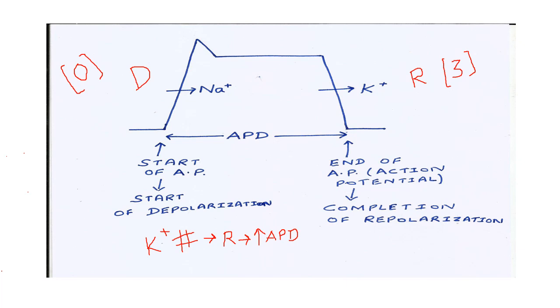So in the figure I can show repolarization is prolonged, repolarization is delayed due to drugs which are blocking potassium channel, and due to this delayed repolarization, action potential duration gets prolonged. So potassium channel blockers increase action potential duration.